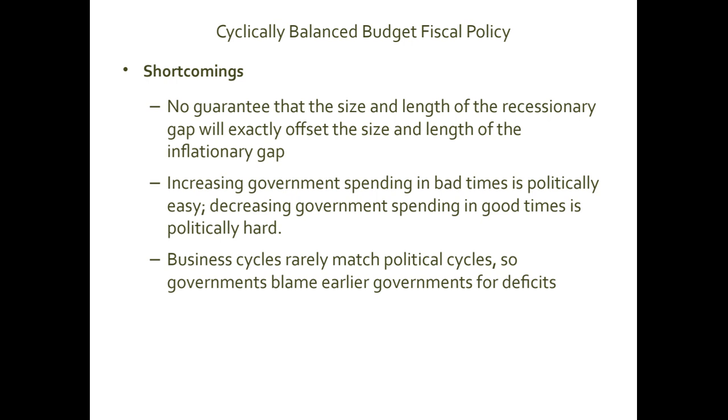So if you follow the cyclically balanced budget fiscal policy, during the whole length of the business cycle, you should have one government, because if you have a different government in different phases, there's a problem that the new government will always blame the previous government, that they actually created this deficit. That was because of their wrong policies. So we are trying to fix the errors that the previous government committed, and it's difficult to prove. So these are a few problems associated with cyclically balanced budget fiscal policy. Thank you.